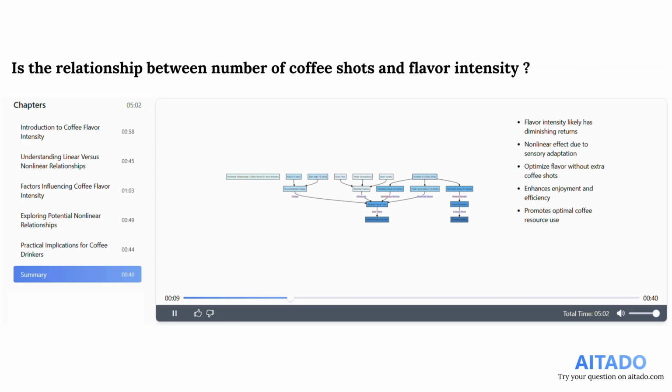Summarizing our exploration, the relationship between coffee shots and flavor intensity appears to be nonlinear, with diminishing returns affecting flavor perception. Sensory adaptation plays a critical role here, where the ability to perceive flavor intensity lessens with successive shots. This means more coffee shots don't necessarily increase intensity proportionally. Optimizing the flavor involves finding the sweet spot where the number of shots maximizes enjoyment without excess. This approach enhances both the coffee experience and resource efficiency, ensuring that the resources are used optimally for the best possible flavor.